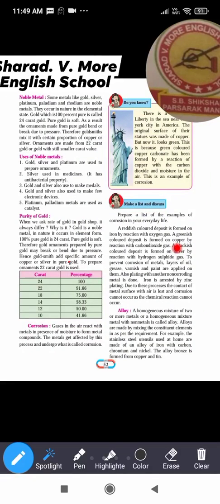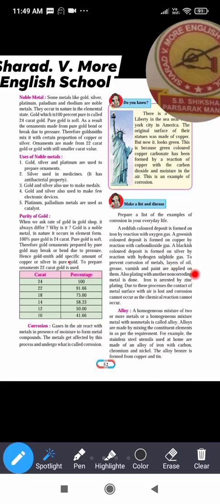Reddish colored deposit formed on which type of metals? Iron. A greenish colored deposit is formed on copper by reaction with carbon dioxide. A blackish colored deposit is formed on silver by reaction with hydrogen sulfide gas.